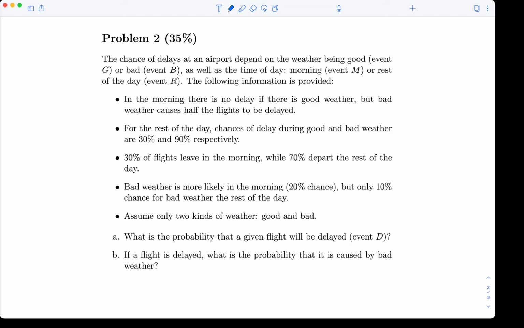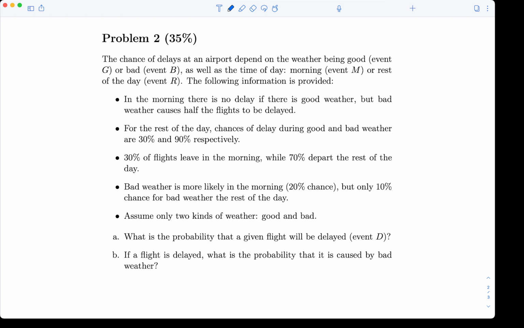Problem 2 is a little trickier, but not by much. We just have to be aware of what each of these statements means in terms of probability. So we have weather being either good or bad. We have time of day being either morning or rest of the day, and we're looking for delays at an airport. So we're being told that in the morning there's no delay if there is good weather.